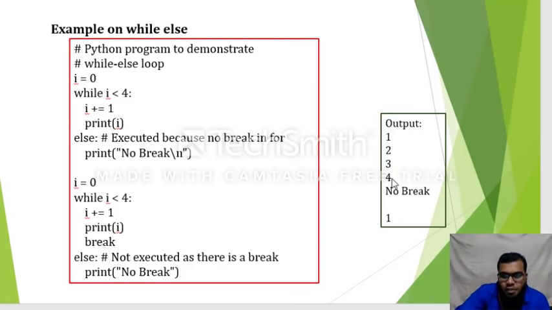First 1, 2, 3, 4 is printed, then the condition becomes false and I am executing the else part which is there in the while. So there is a statement called no break. So I have printed simply no break.